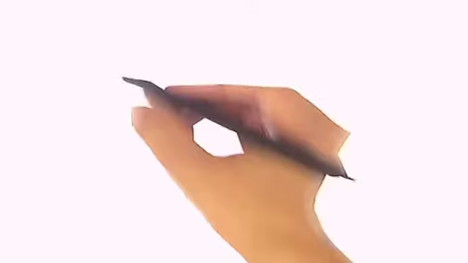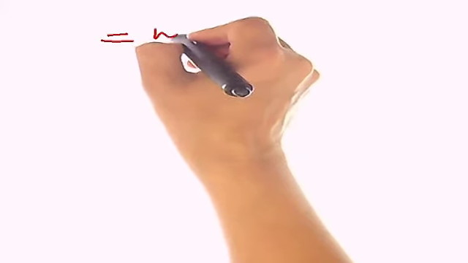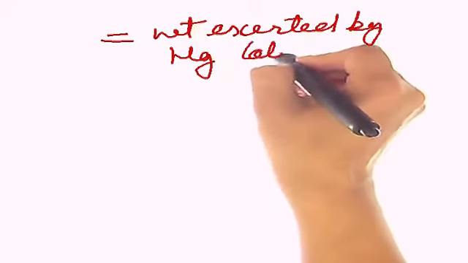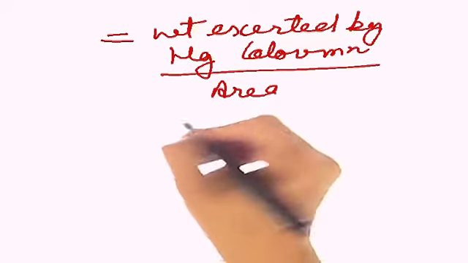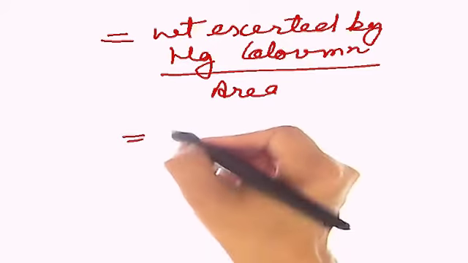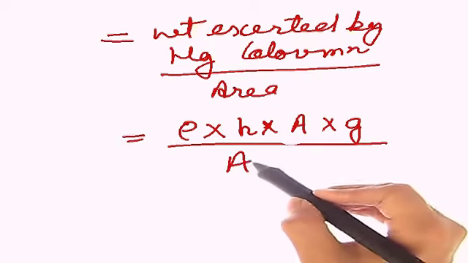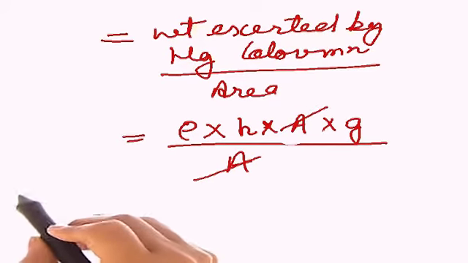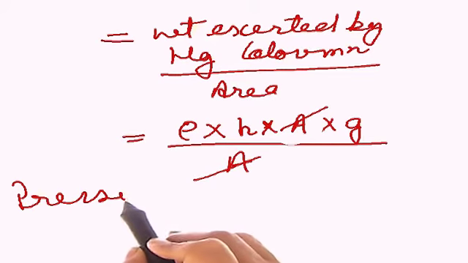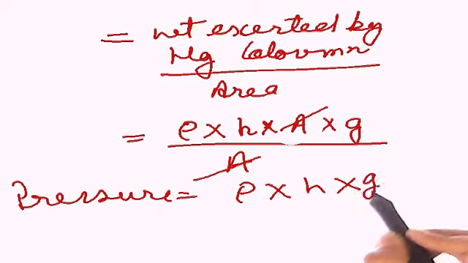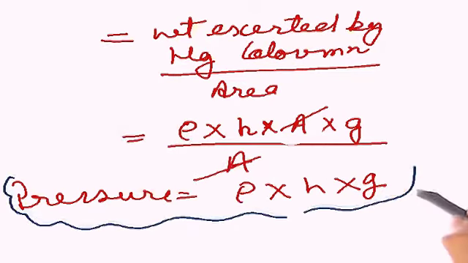Now what is force? Force is the weight exerted by the mercury column, divided by area. The weight is rho into A into H into g, divided by area, so this area cancels out. What is left? Pressure is rho into H into g. Excellent, right?